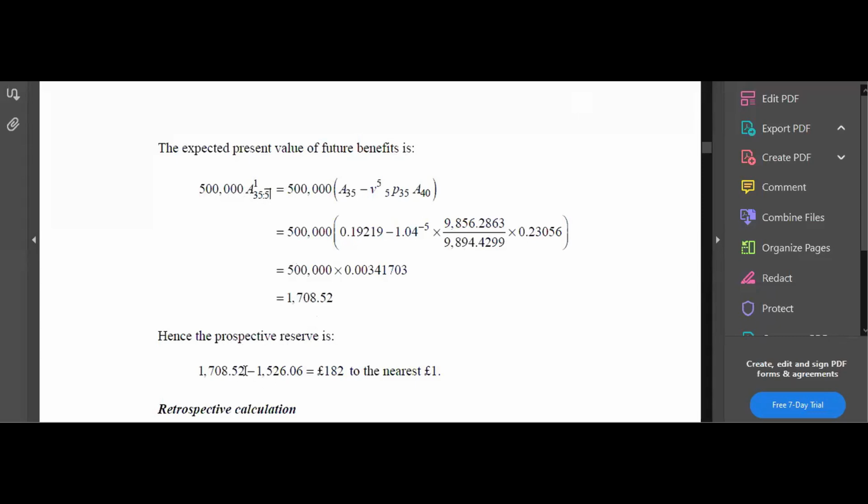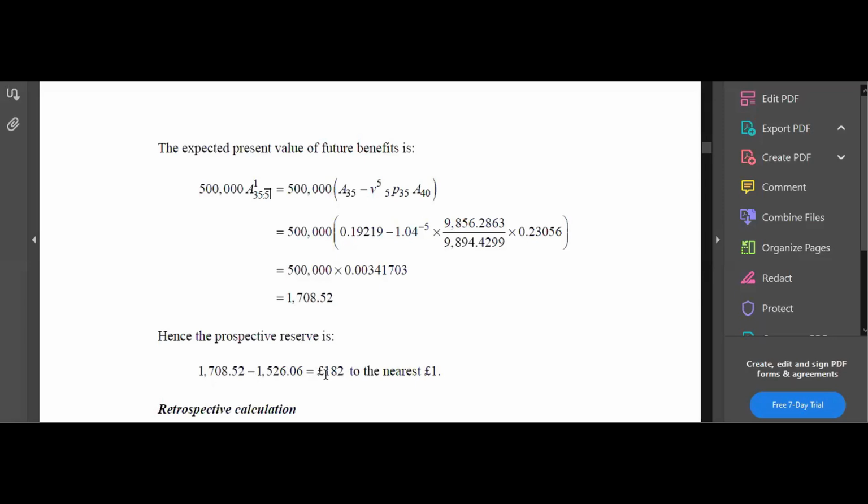This is the one you have to pay. I mean, present value of what you need to pay in future. This is present value of what you will get in the form of income. I'm talking about the insurance company. And this is the amount 182, that is the balance amount you need to keep now. Everything is present value, expected present value. So this is the expected present value of what the company is preparing to pay, and thinking that the present value of the income they will get from the policyholder, from that single policyholder I'm saying, is this. Then the difference is per policyholder, they have to keep 182 now in the reserve.